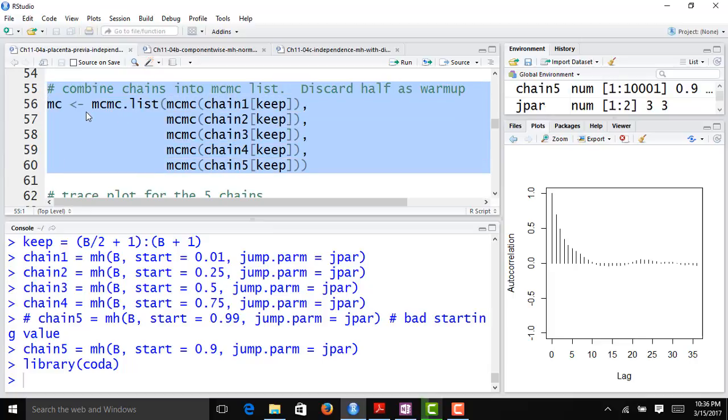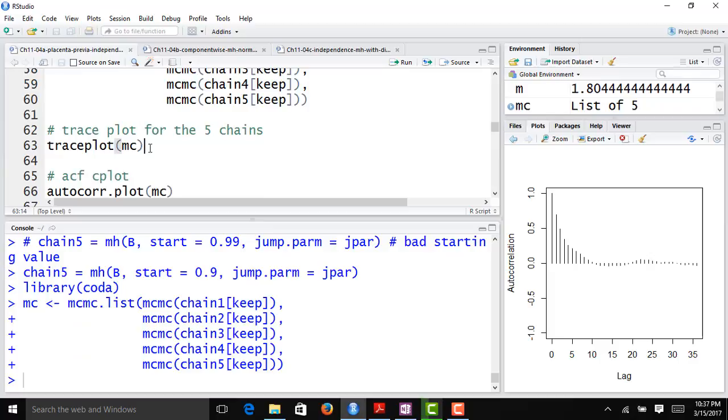Many of the diagnostics are applied to an MCMC list. So I take the values I want to keep in my chain and convert them to an MCMC object. If I stack them together in the mcmc.list function, it's going to create an mcmc.list object with 5 chains.